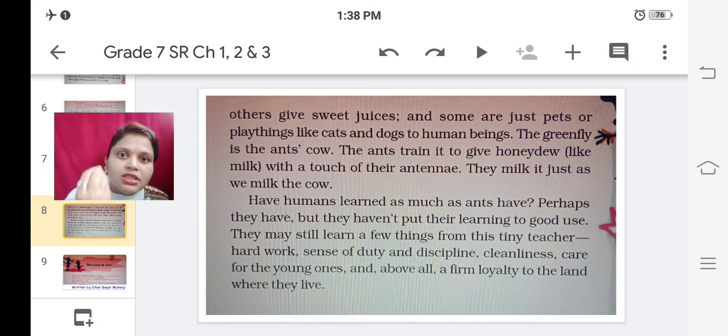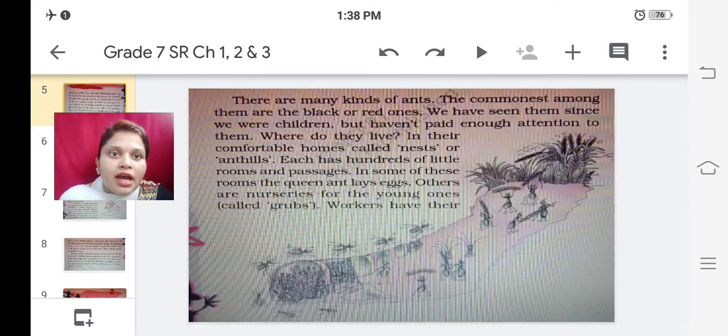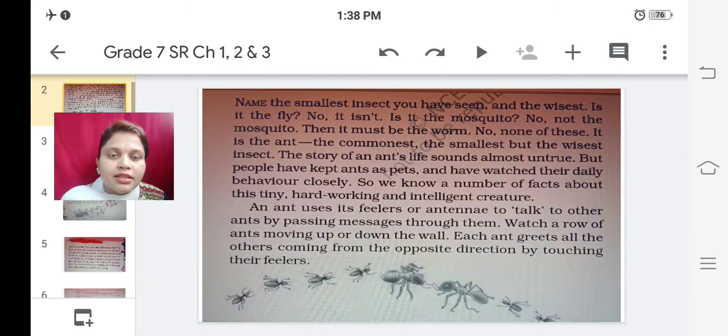See how these tiny creatures look after each other and take care of each other, and how they lead their life peacefully. In the same way, we have to learn from them how to lead a peaceful life and how to be firm and loyal towards our land, our motherland where we live. These are the things we have to learn from our tiny teachers. So we call ants teachers. It is a very beautiful lesson, very beautifully explained.